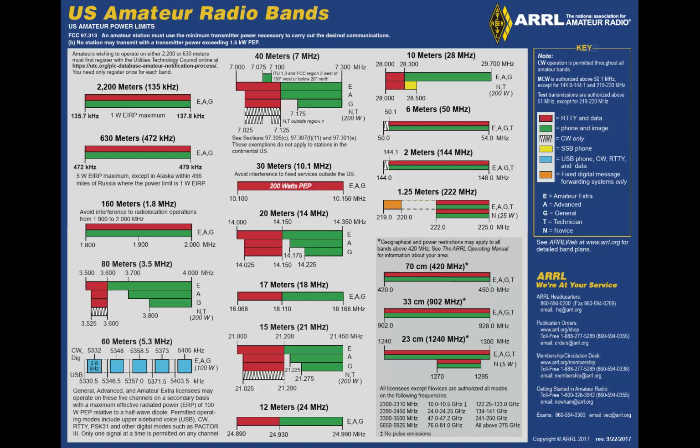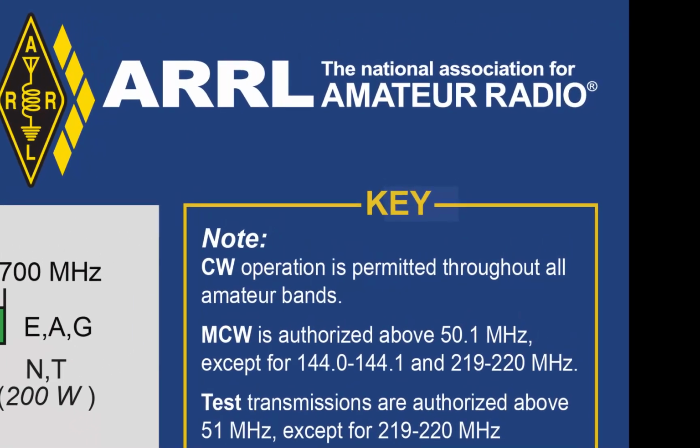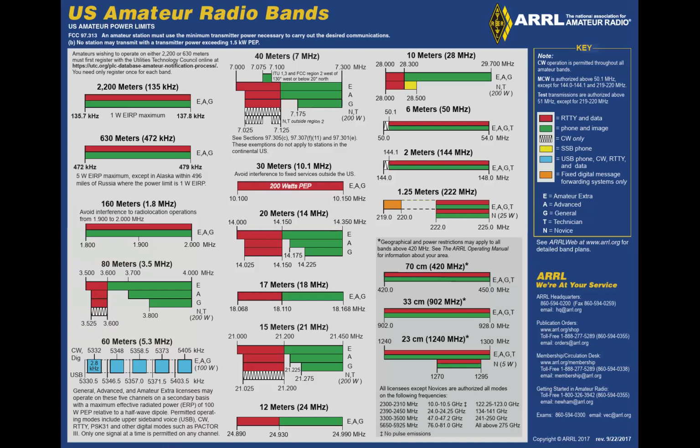Next question, on which amateur frequencies in the 10-meter band may stations with a general class control operator transmit CW emissions? Now, CW is allowed across all amateur bands, the entire band. However, normally by good operating procedure, it's usually the lower frequency portions of those bands where you'll hear CW. Technically it's allowed, but nobody transmits CW on the upper portions of the bands because nobody else is listening for it up there. But technically you need to know the answer is the entire band. On 10 meters you can transmit CW on the entire band.